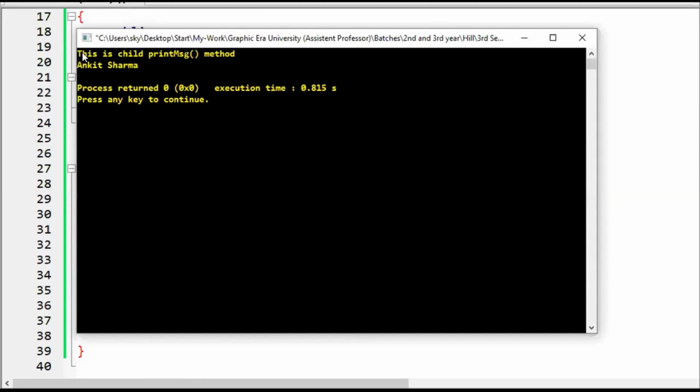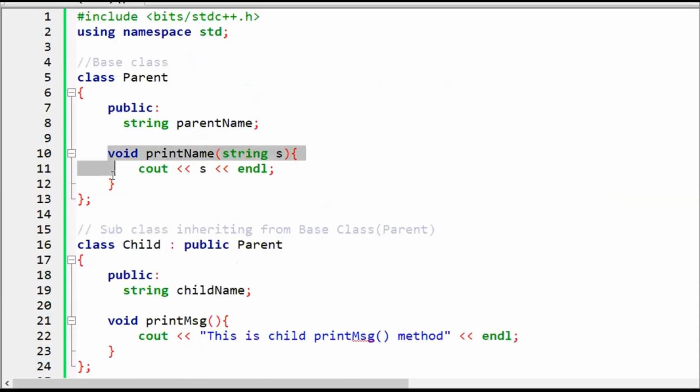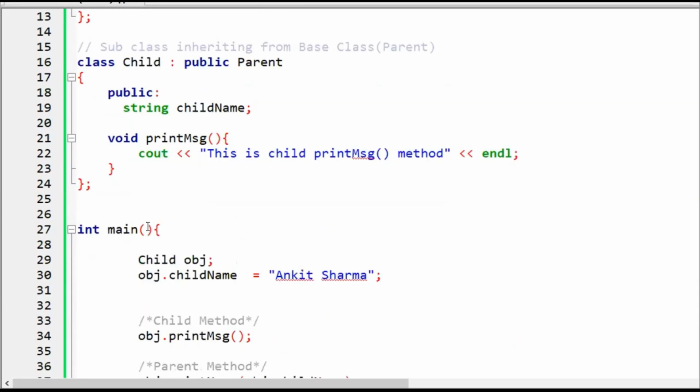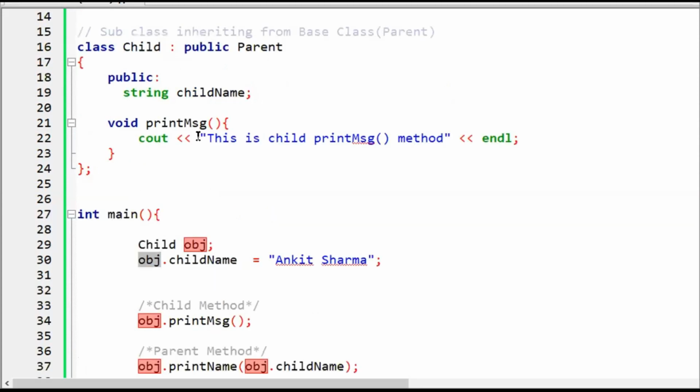So it is saying this is a child. It means it has executed the child method, and the name is printed by this parent method, and I have accessed it using the child object, not the parent object. Why am I able to do that?